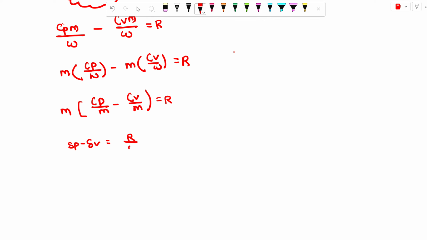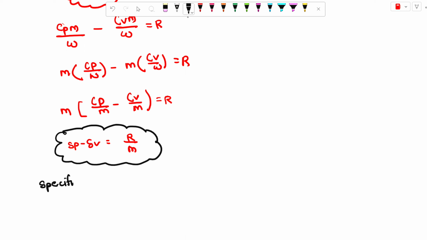It is equal to R upon M. This is the correct value in terms of specific heat capacity. You can write it down here.